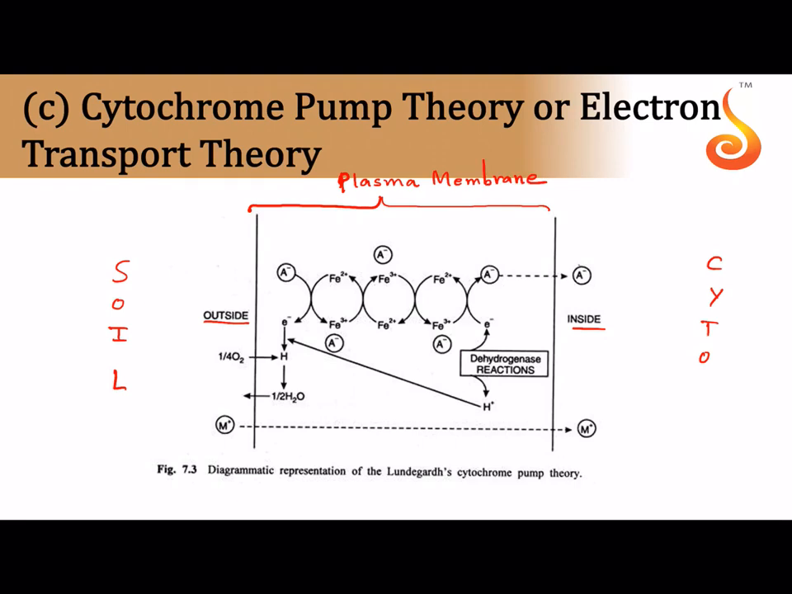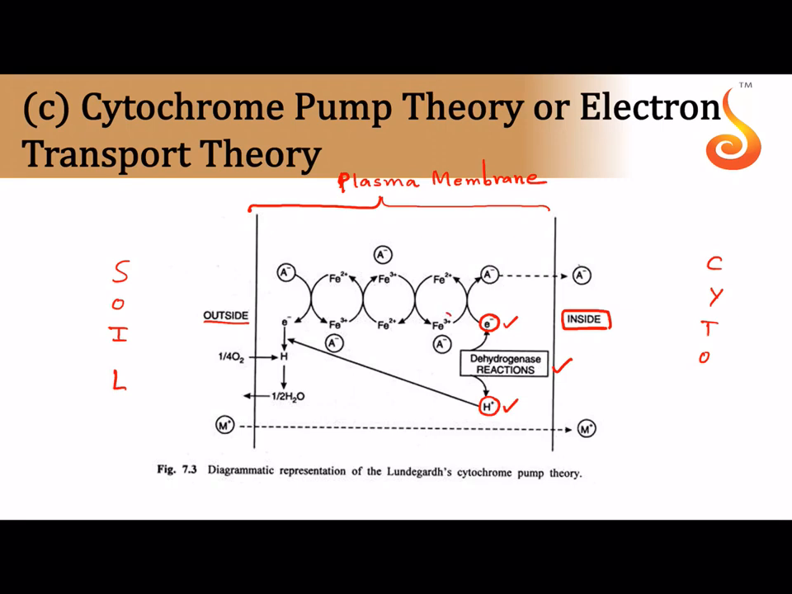There is an electron transport chain inside the plasma membrane. Now let us start from the inside. Inside there will be reactions happening in the cell membrane called dehydrogenase reactions. These dehydrogenase reactions will liberate two things. One is electron and one is proton. Let us come to the proton later. Let us see what happens to this electron.